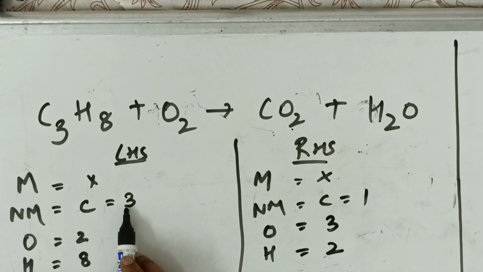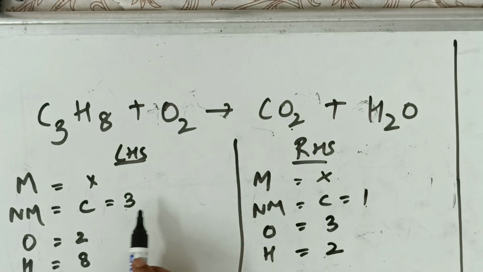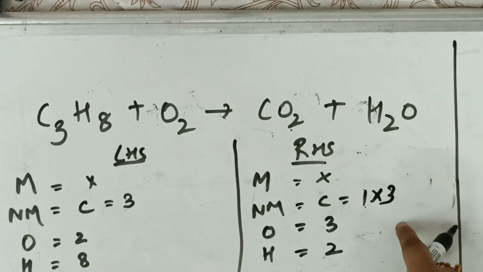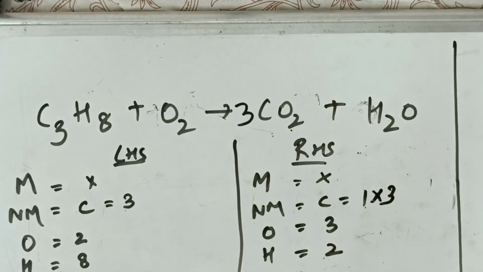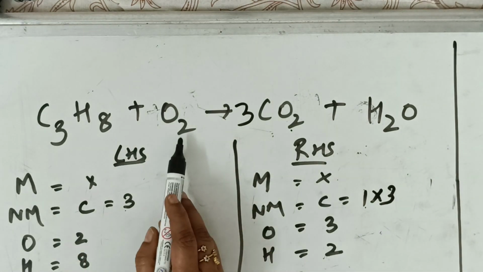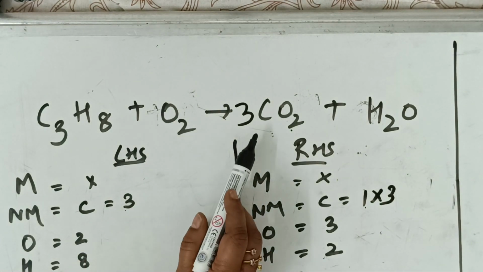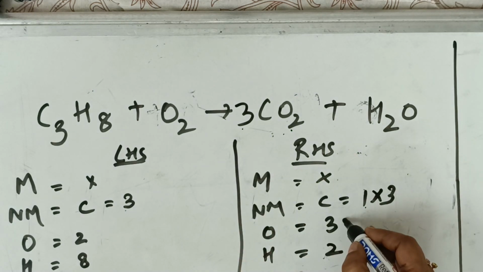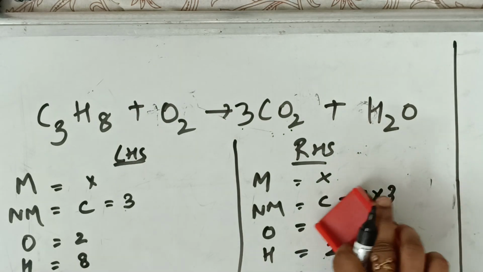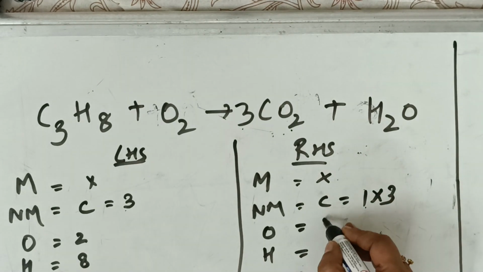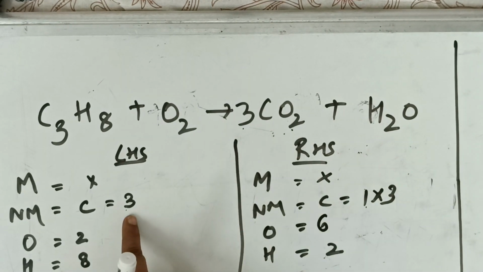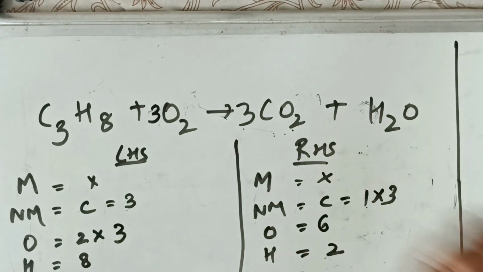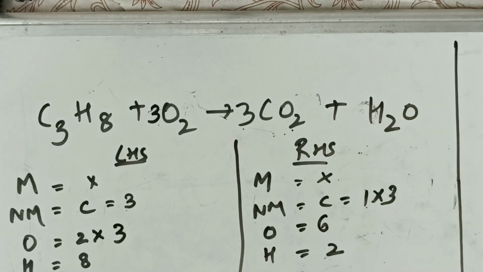First let us start with the non-metal. Here only 1 is there. Here 3 are there. So let us multiply this with 3. So on the RHS go and add 3. Now check for oxygens. On LHS it is 2 only. On this particular side, RHS, 3 into 2, 6. This oxygen atom has become 6. So to balance the 6 on this side, what will I do? I can multiply this with 3. So let us put 3. Simple. Done. Now what is left out?